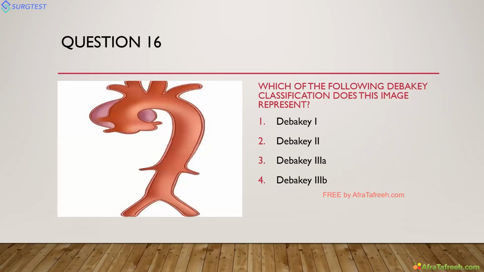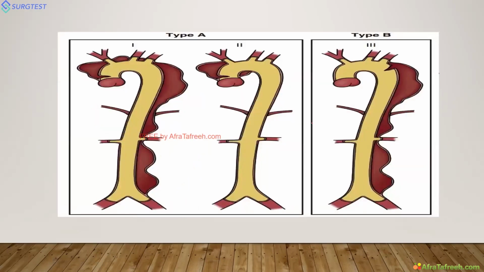So the next question: which of the following DeBakey classifications does this image represent? This involves only the ascending aorta. So the answer for this question is DeBakey 2. We'll discuss this in the further classification. See, you can remember it easily.